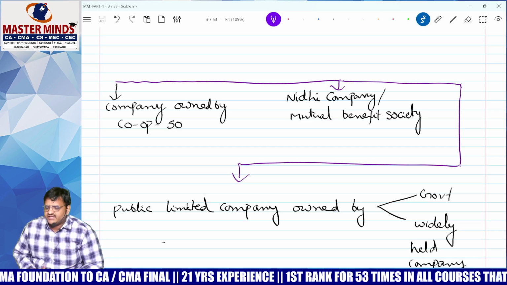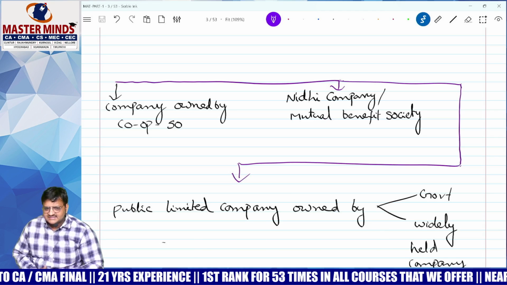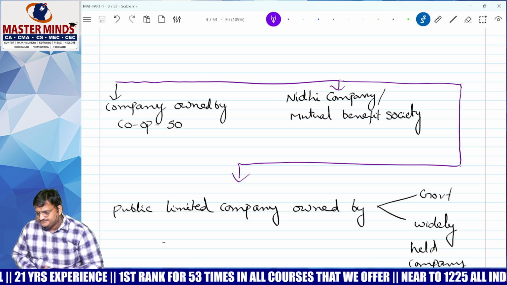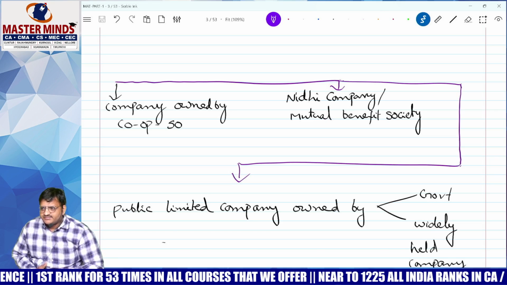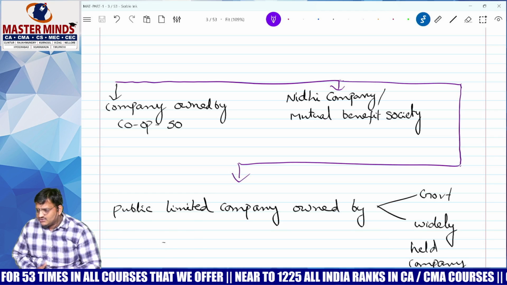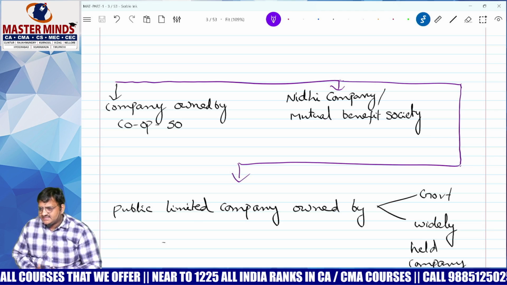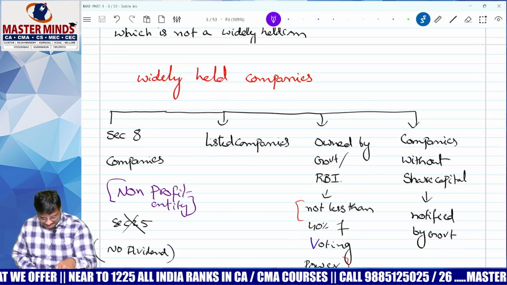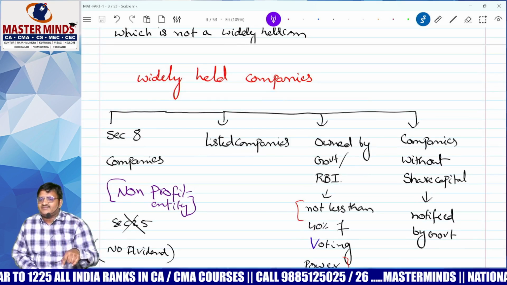Okay students, we already covered what widely held and closely held are. I will ask some questions. Is a private company widely held or closely held? Answer: a private company is closely held. Public company, widely held or closely held? Answer: a public company is closely held, because I never told you a public company is widely held. Check: I told you that if it is listed, then it is called widely held.